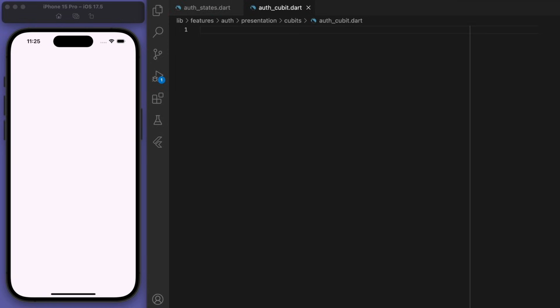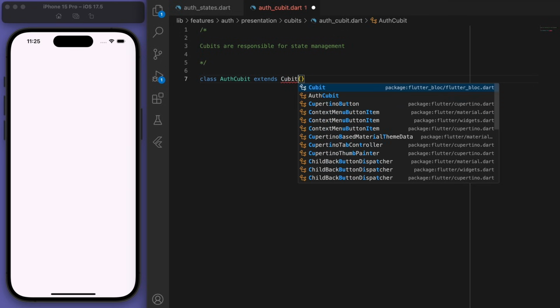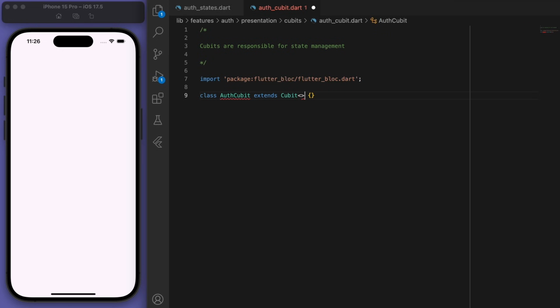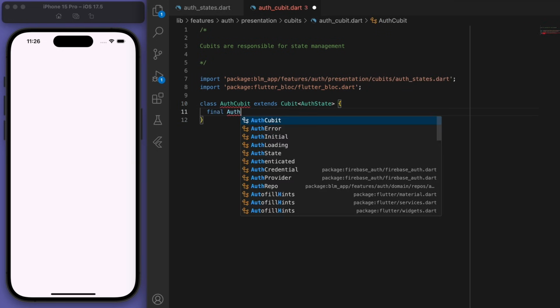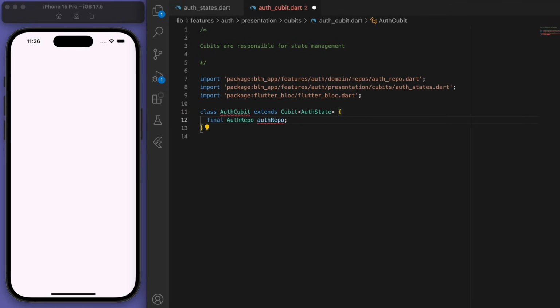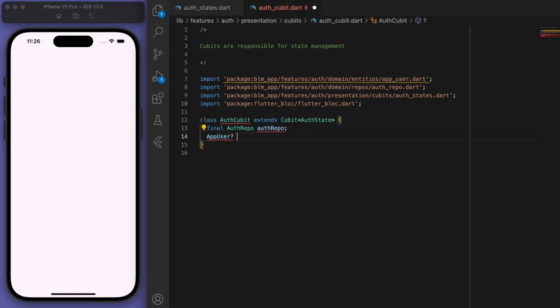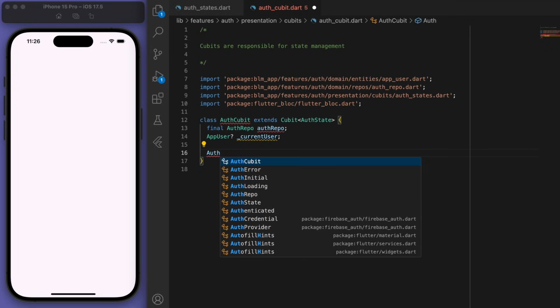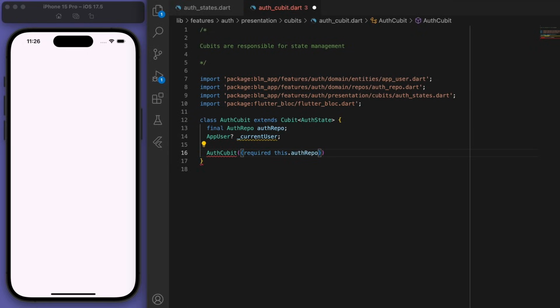If you come to our auth cubit, this cubit is responsible for state management, which essentially is just trying to show the appropriate data on the screen. So let's try this. We can say auth cubit extends the cubit, and you can see the Flutter bloc package, which we can hit enter to auto import. And for the type, we can say auth state. Cool, so whenever we call this auth cubit, we're going to need an auth repository to access. And let's also store the current user locally. And we'll create the constructors for this.